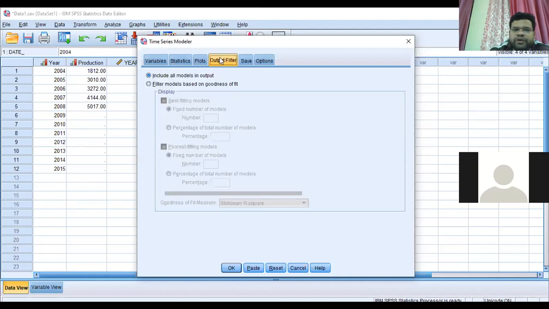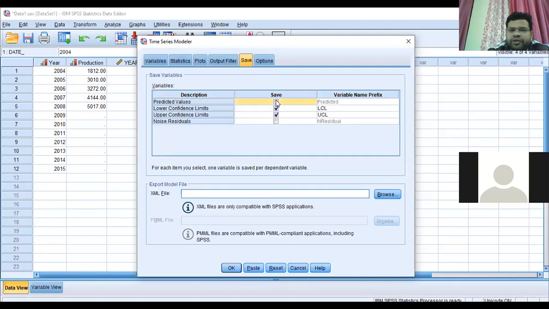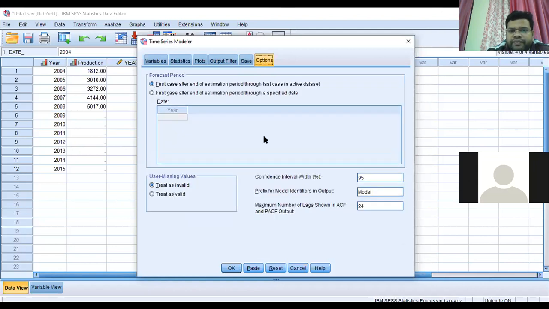Then Output Filter, there is no need. Save. In the Save box, you have to select the predicted values. If you need the lower confidence limit, that is the lower limit of the predicted value, and the upper limit. Then Options. In Options, the confidence interval is 95%, and the model is 24. So you have to do nothing.